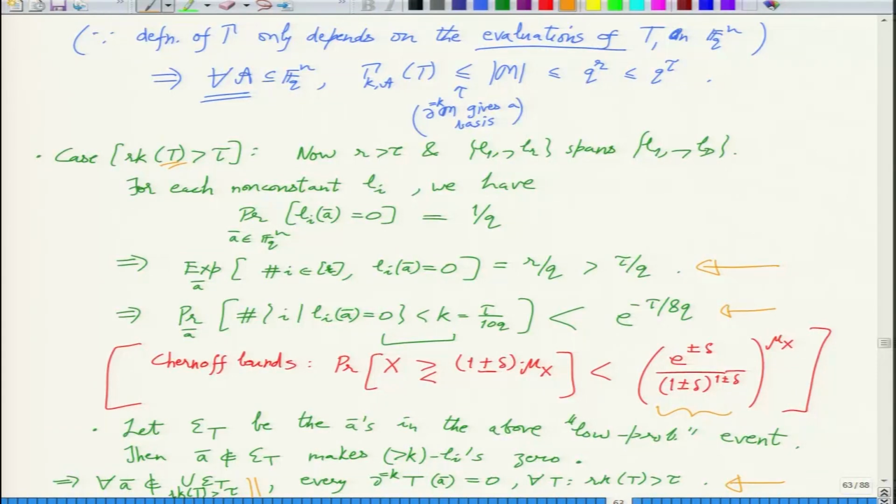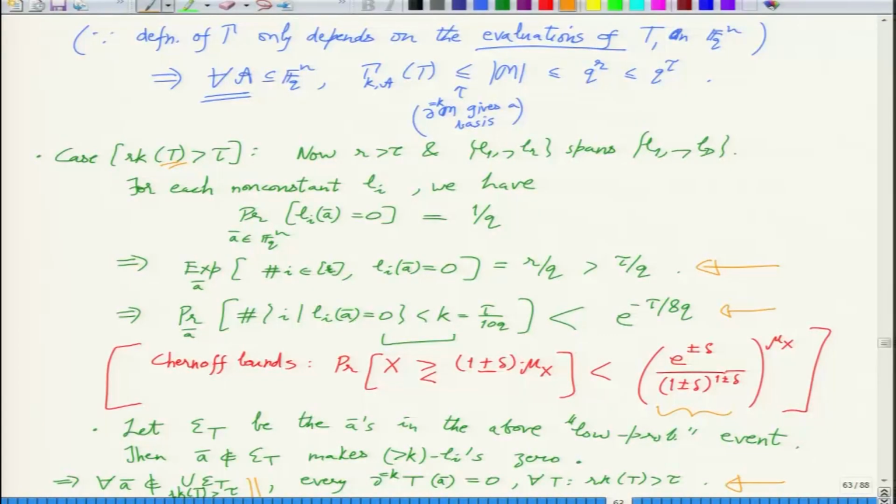And so once you notice that the union of the E_T is small, the remaining points are many. There is a huge number of points A such that all the derivatives of all the T's vanish. Okay, so let us work that out. Let us call this union of the E_T as E.